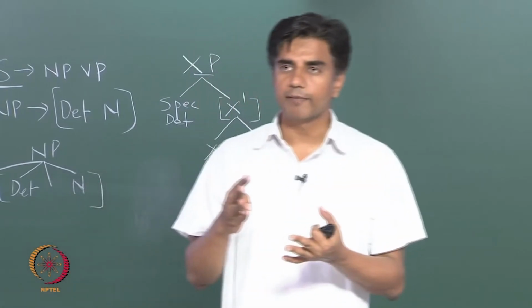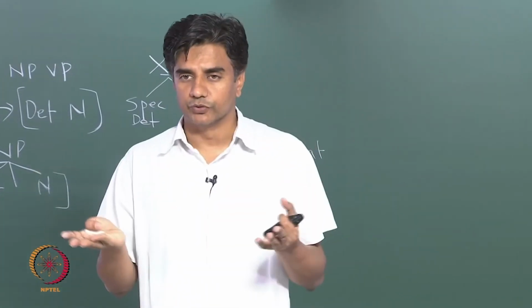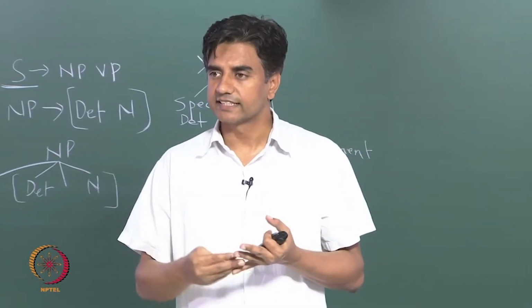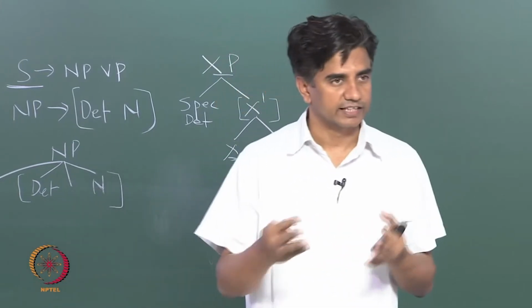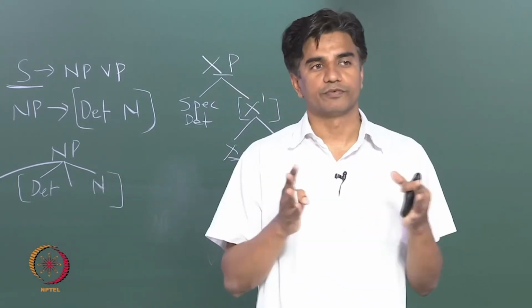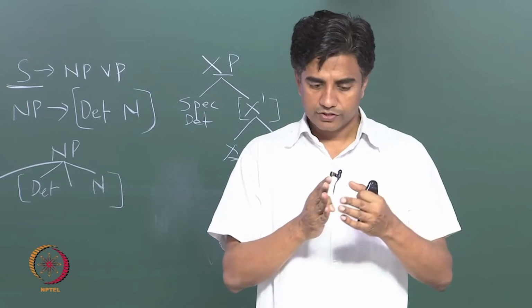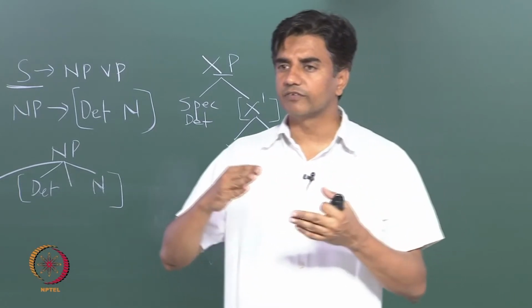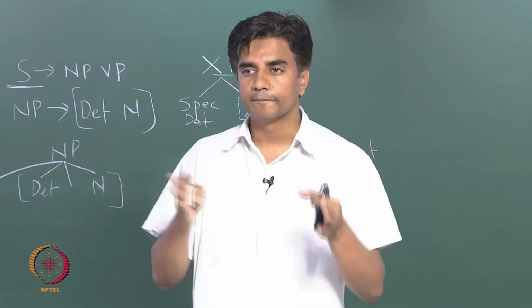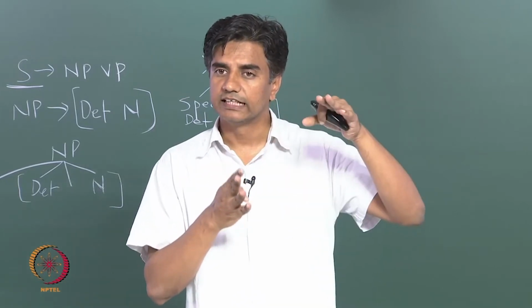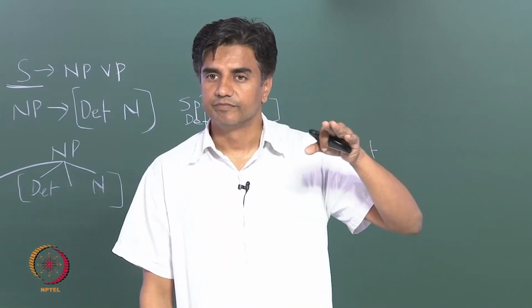Some third group came up and combined the two. That both tense and agreement are part of inflection. They are functional categories. They are part of inflection. So there isn't much of an advantage of calling one over the other. Let's put them together and call it an inflectional phrase.